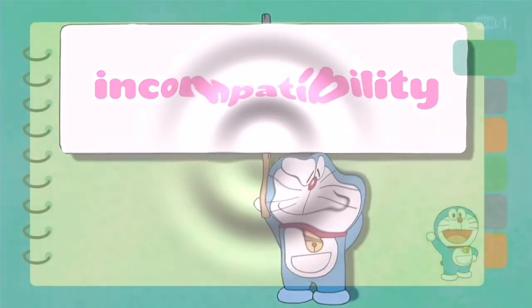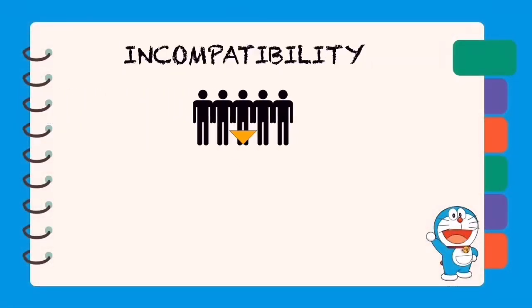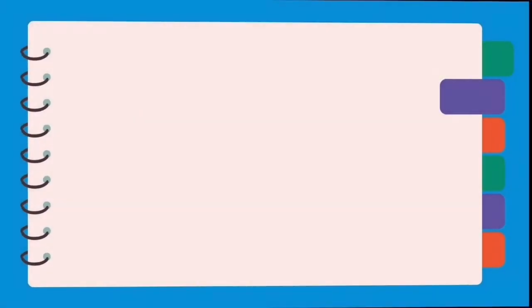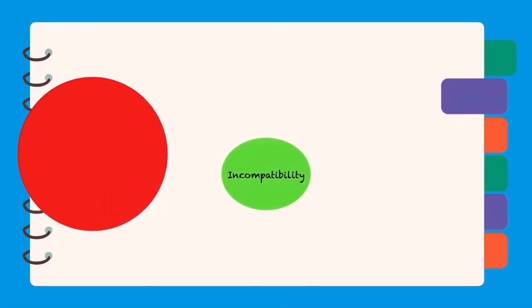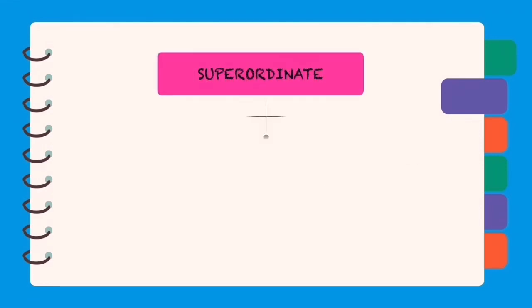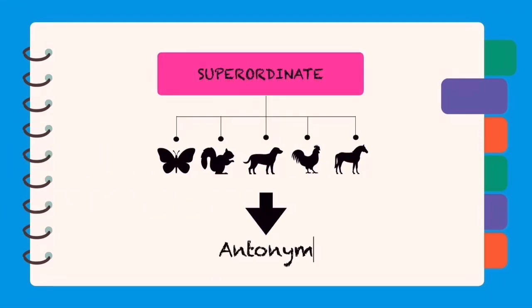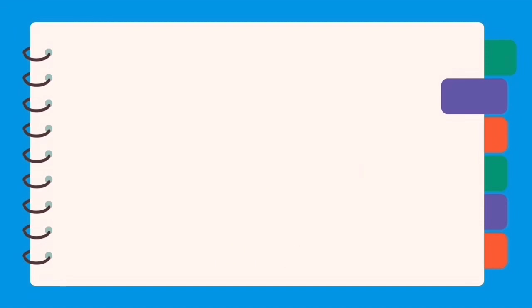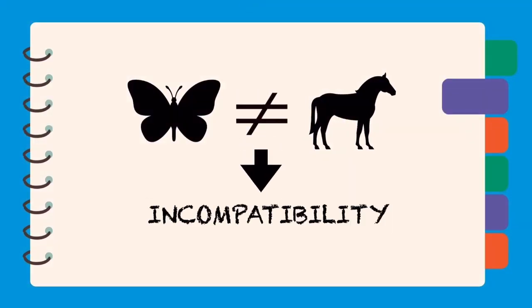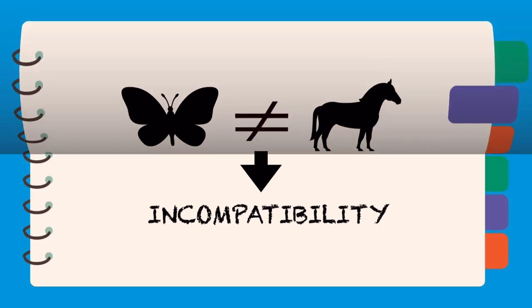Incompatibility. Incompatibility is a common kind of semantic relationship between lexical elements which implies exclusion by its nature. Technically, incompatibility is also a part of hyponyms as the lexical units have the same superordinate, but it will fall into antonym if the lexical units show a certain sense of incompatibility or where they cannot exist together. Therefore, incompatibles are lexical terms that signify classes that are mutually exclusive.